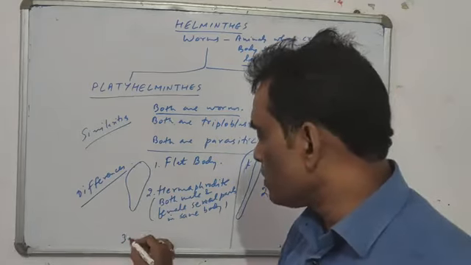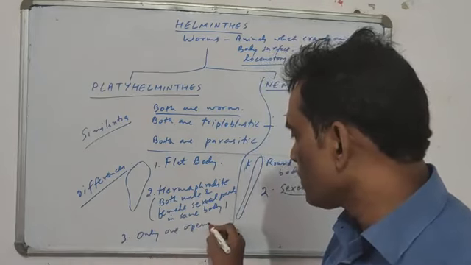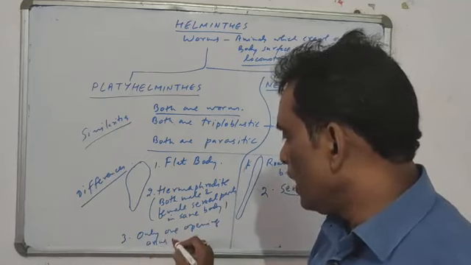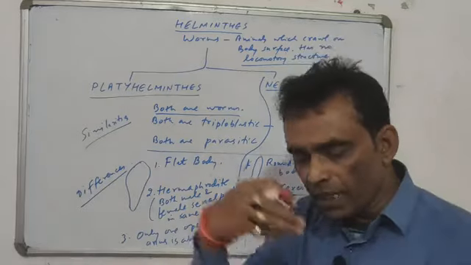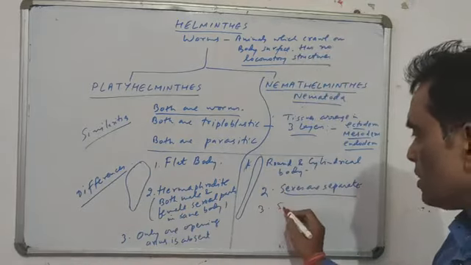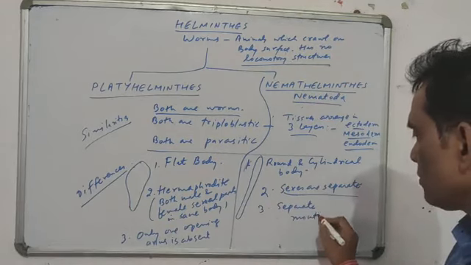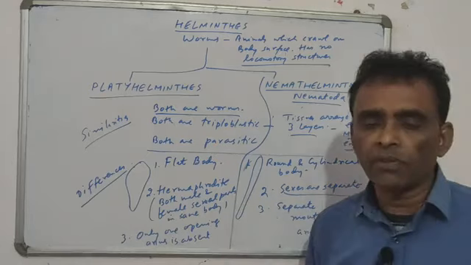And the third difference is that there is only one opening in the body in platyhelminthes, that is, the anus is absent. One opening, the mouth, acts as both mouth and anus, but here there is a separate mouth and anus. So that is a huge difference between these two groups.